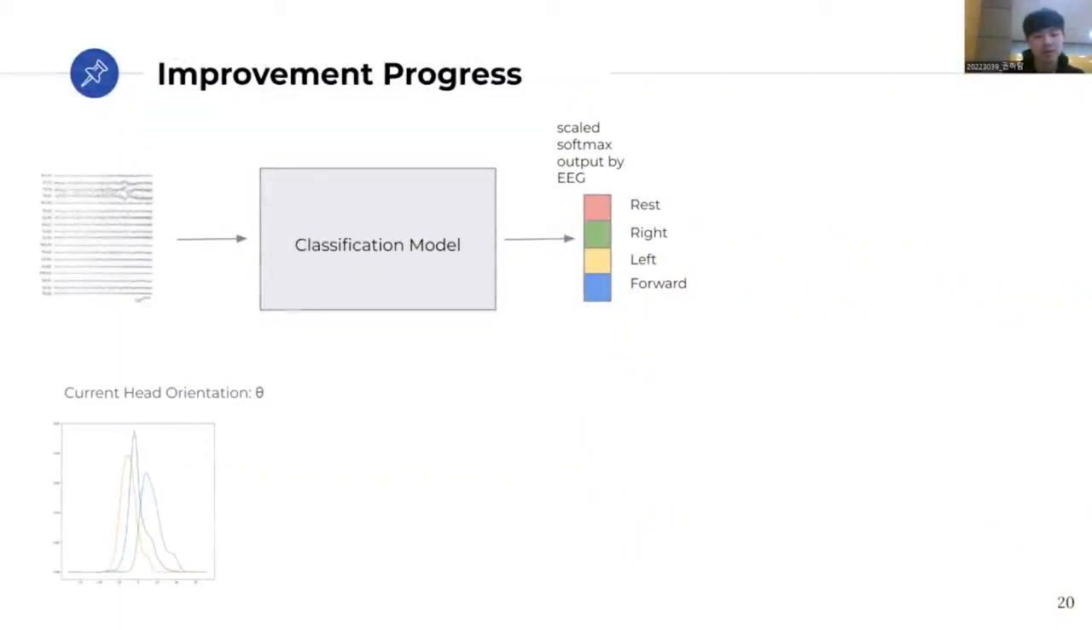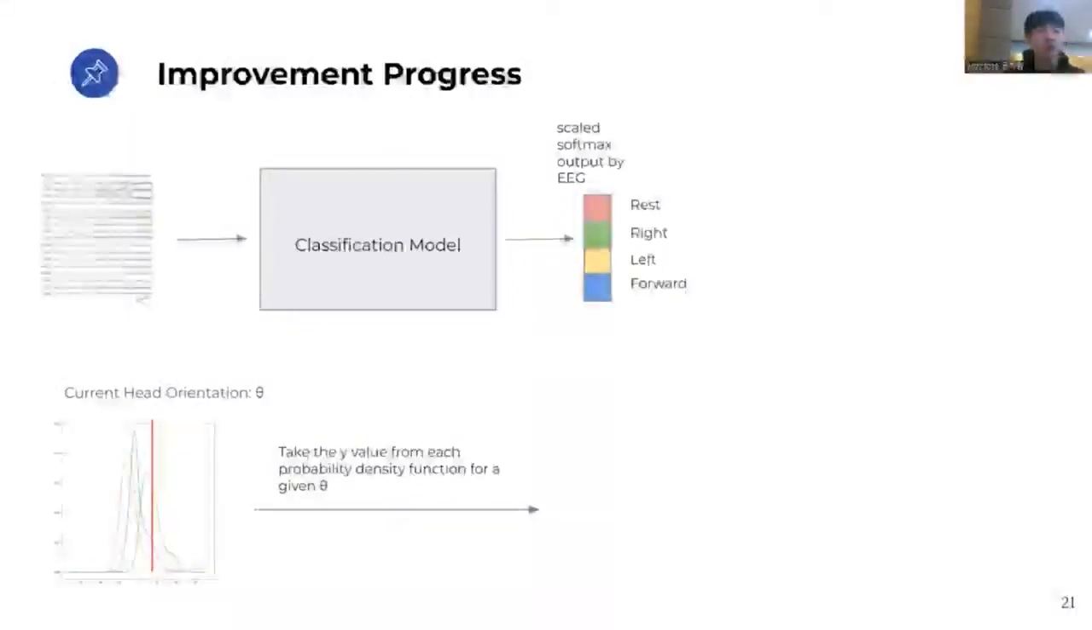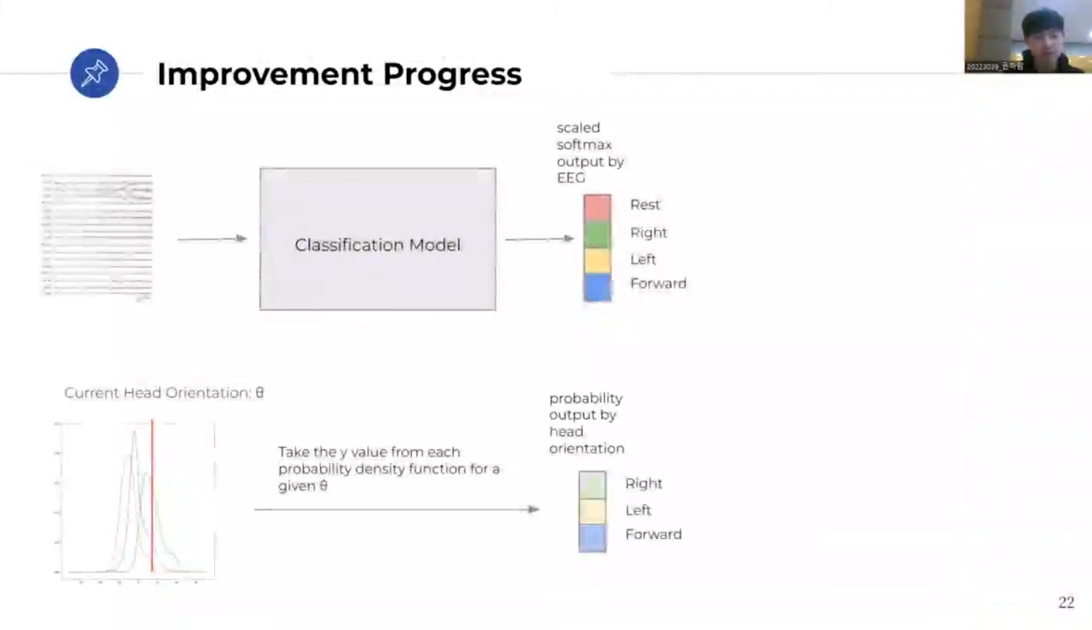For another source of inferring the user's intention, we have head orientation theta. We have probability density functions to predict the probability of the user's intention based on his or her head orientation. For a given head orientation theta, we take the probability density value of theta from the 3 probability density functions. The red line here shows how a theta value can determine 3 probability density values from the probability density functions. So this gives a predicted probability of each drone command being the user's intention based on head orientation.